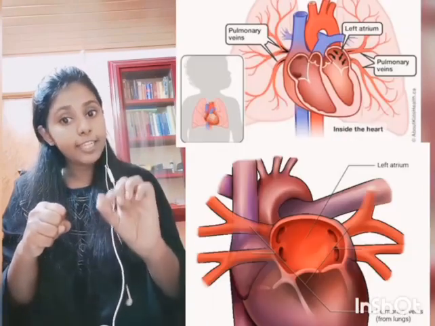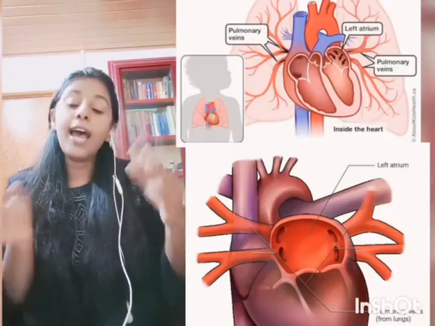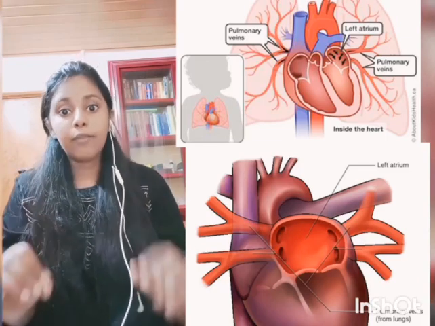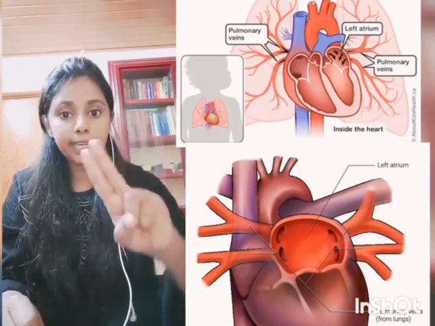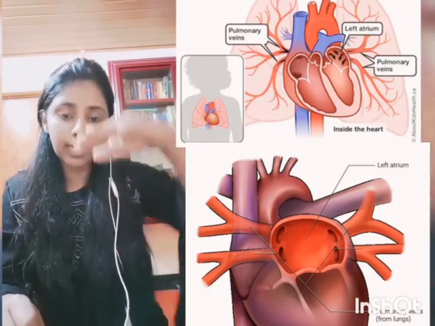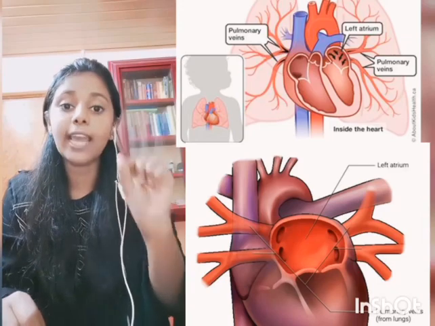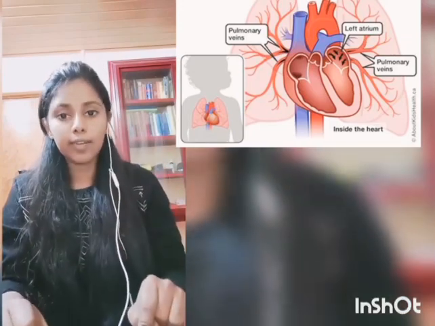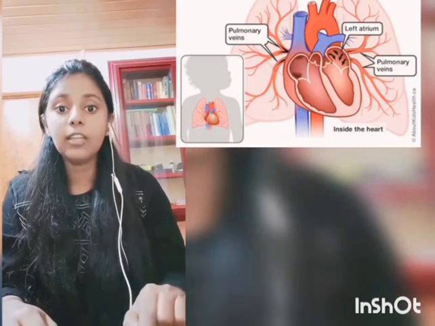The oxygenated blood is carried by another set of vessels, the pulmonary veins. From each lung two pulmonary veins drain, and thus four pulmonary veins come back to the left atrium carrying the oxygenated blood. Here, in the case of the cardiovascular system, the veins are carrying oxygenated blood.